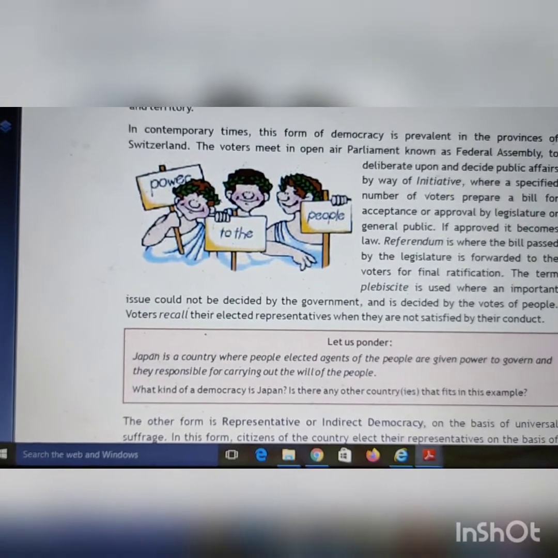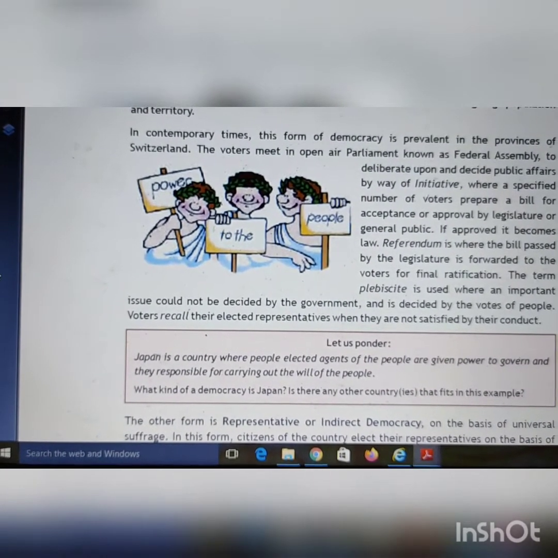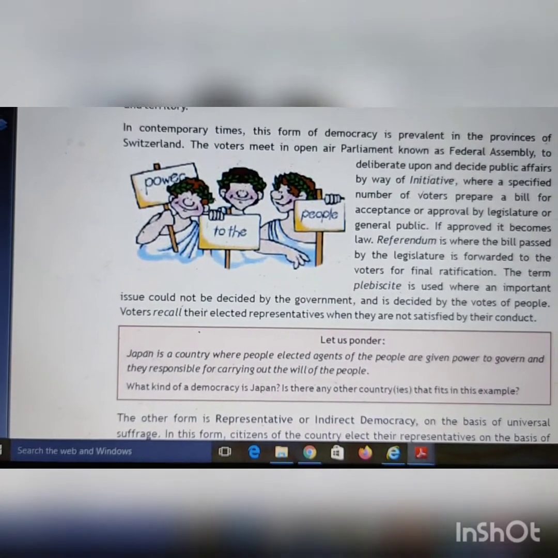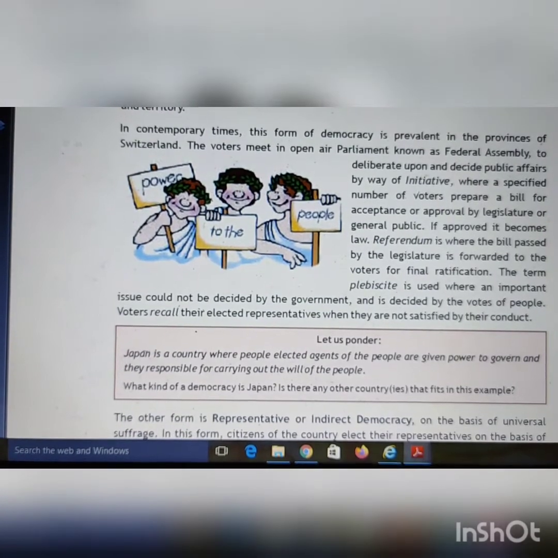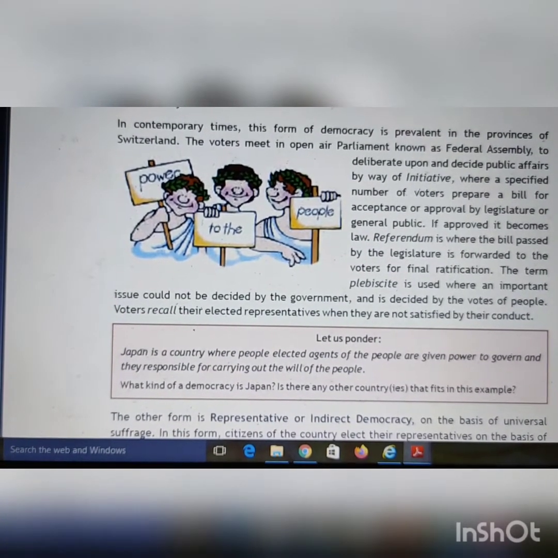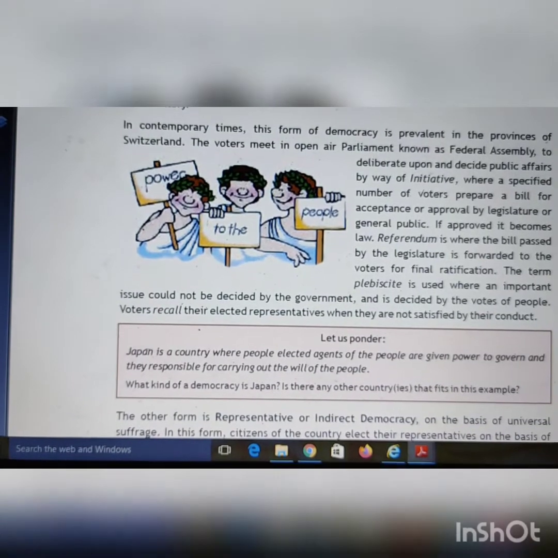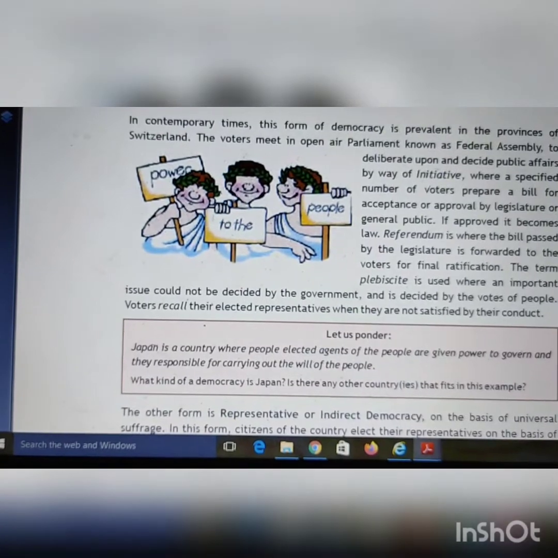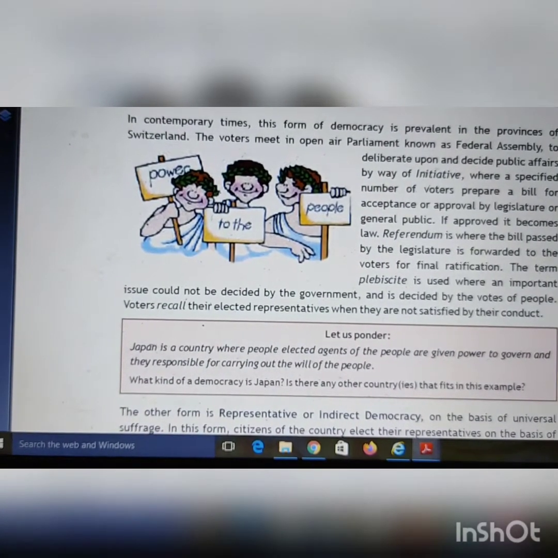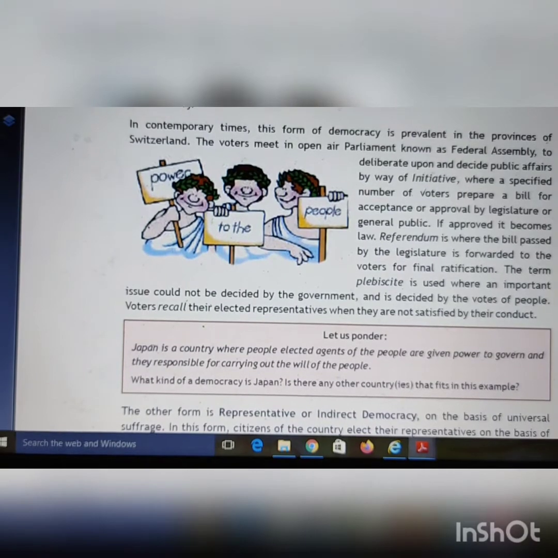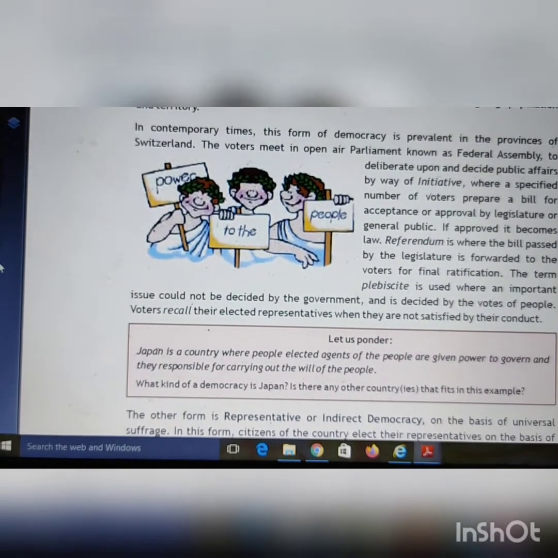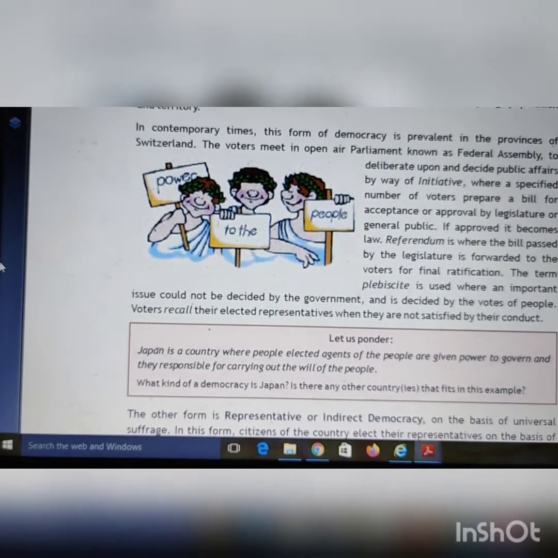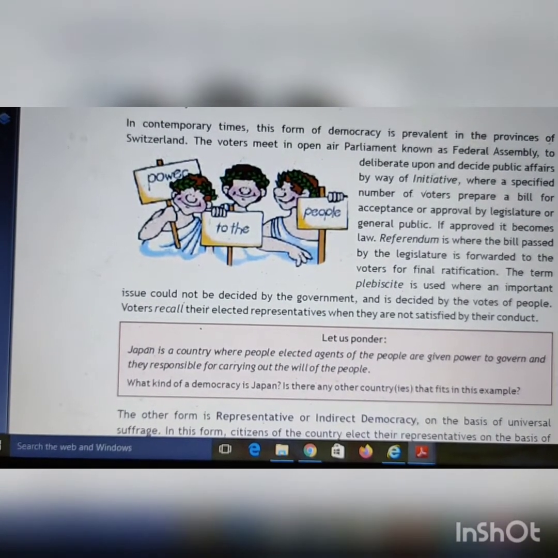Referendum is where bill passed by legislature is forwarded to voters for final ratification. So initiative is when the group of people prepare a bill and they present it before the general public or the legislature for approval or disapproval. If it is approved, then it will become law, and referendum is the second stage of initiative, wherein that same bill is passed by the legislature and it gets forwarded to the voters for final ratification, final signature, final approval के लिए वापस पब्लिक के पास जाता है, वहाँ पर भी वोट